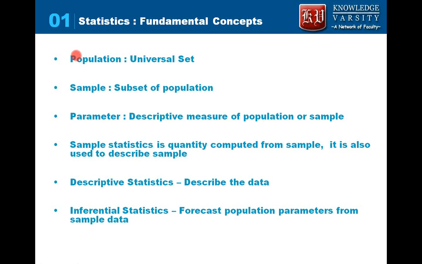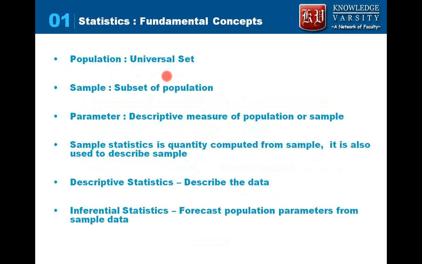But the problem in getting data for a population is that you will not be able to measure the height of all the people in India. So what you do is you take out a sample. A sample is a subset of the population. So you find out the sample mean height of the people, and from there, through some probability, you will be predicting about the population.